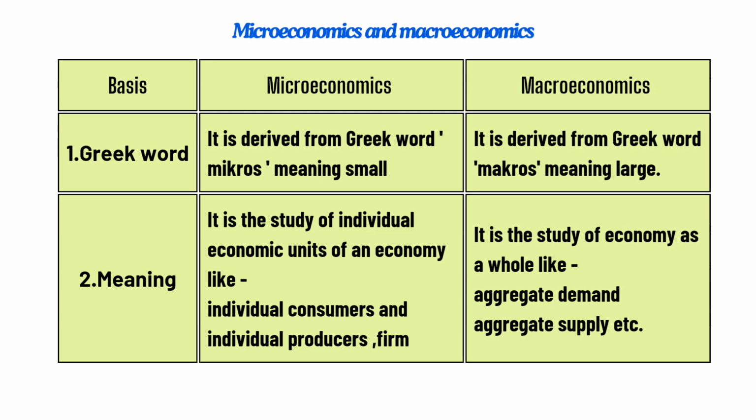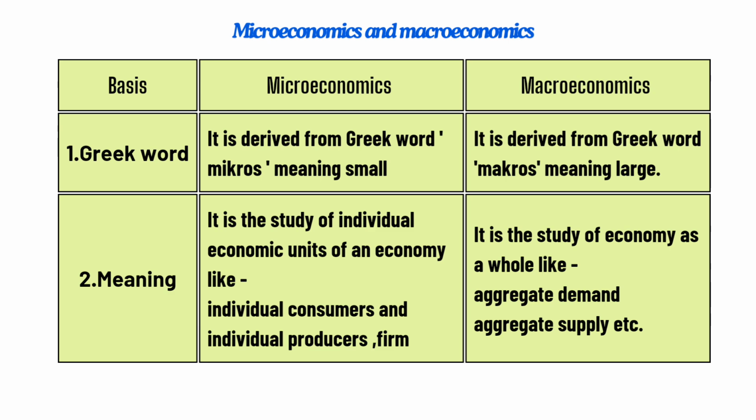The second basis is meaning. Microeconomics is the study of individual economic units of an economy, like an individual consumer, an individual producer, a firm.